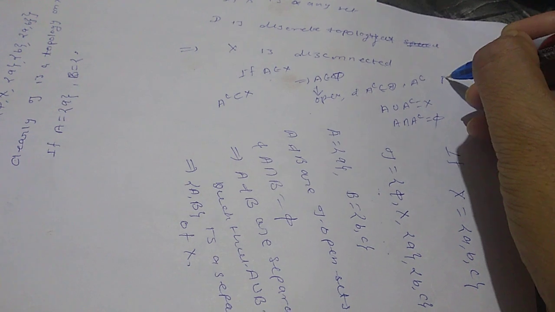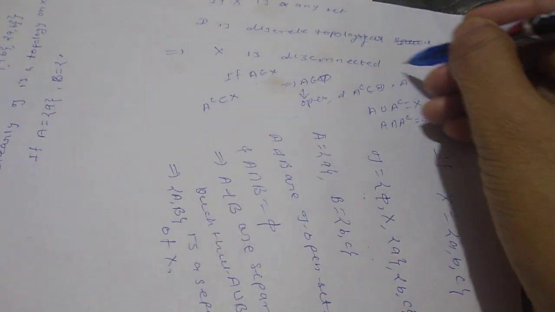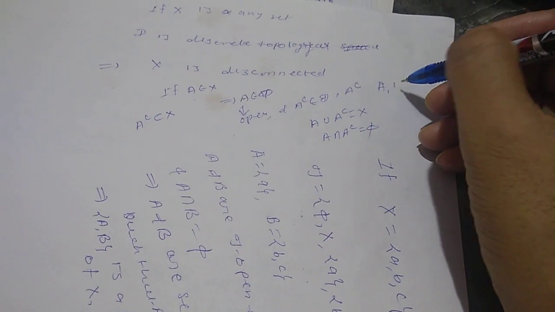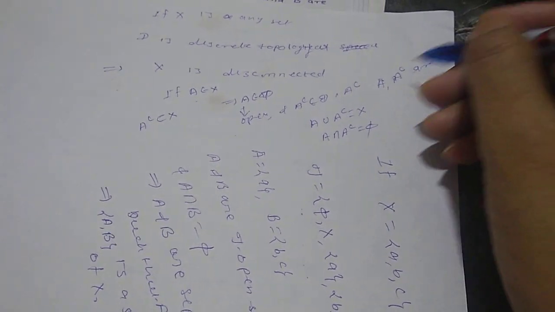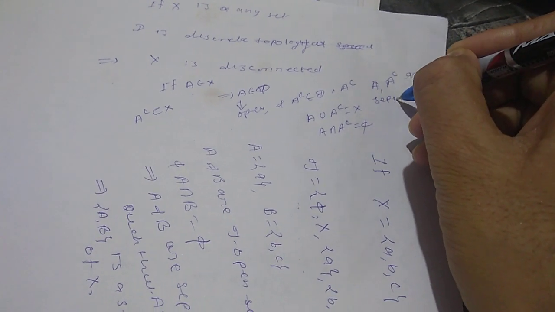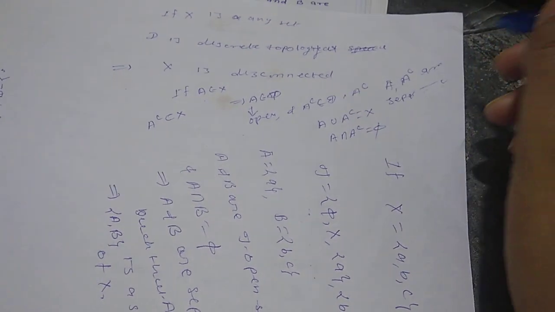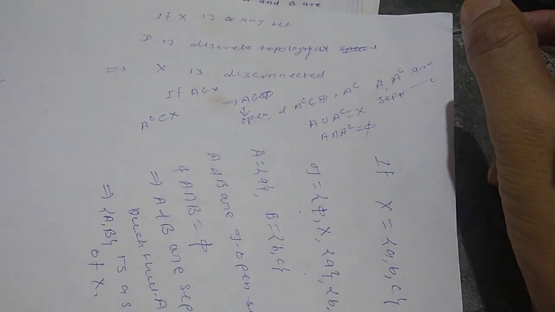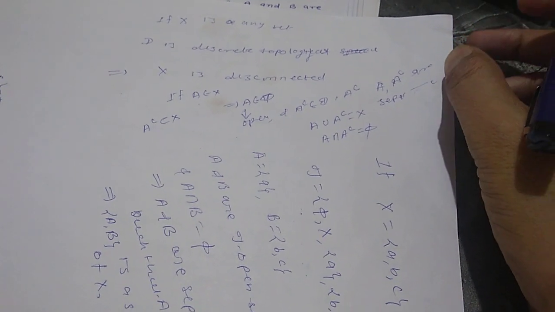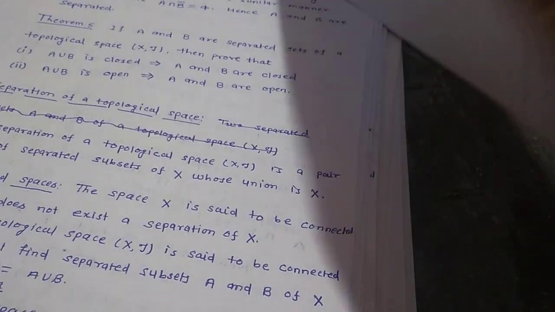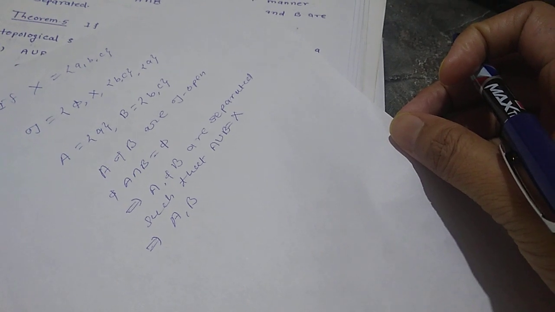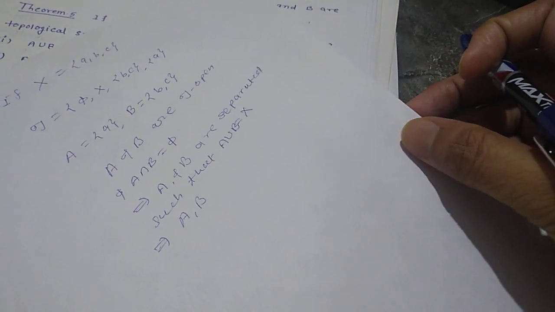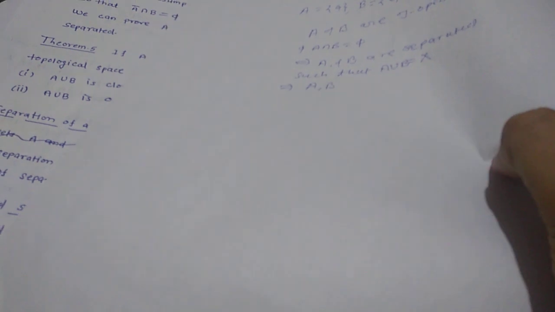So A, A complement are separated sets whose union is X. So X is a discrete topological space and a disconnected topological space.